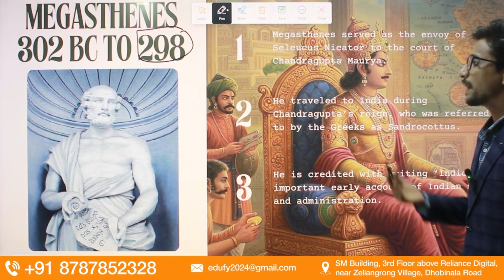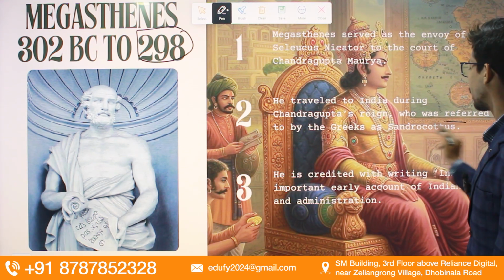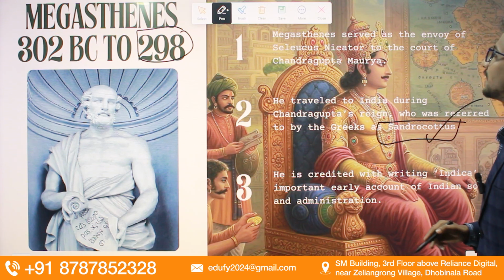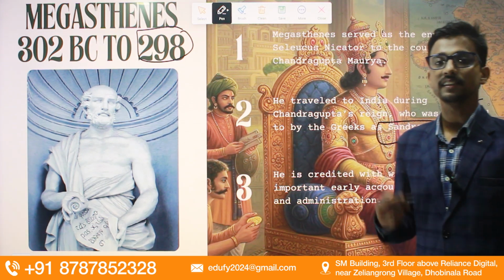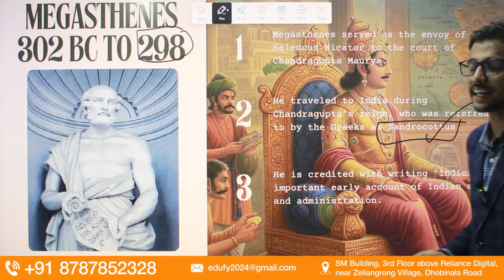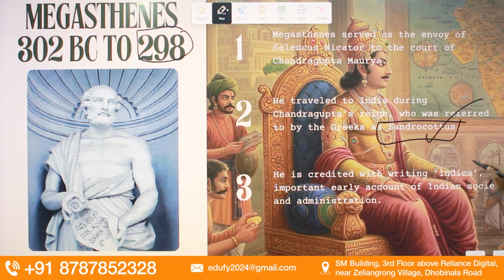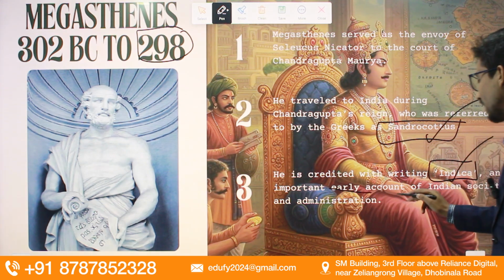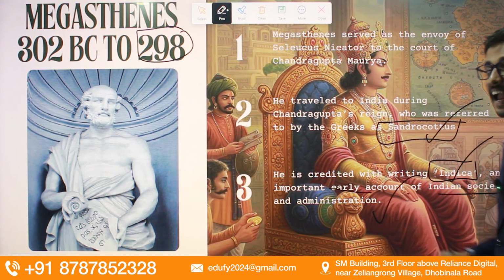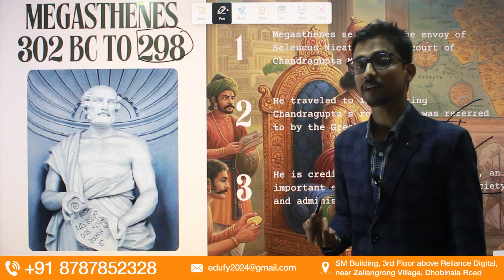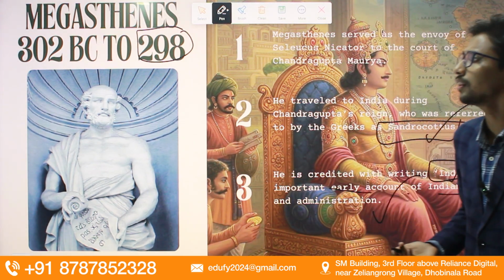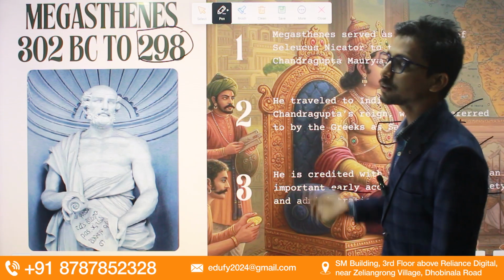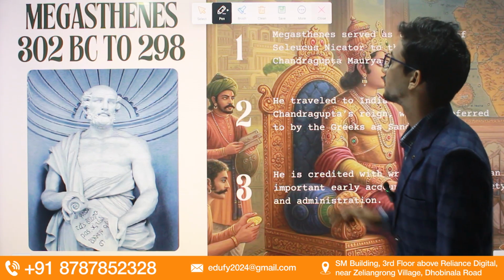This Megasthenes used to refer to Chandragupta Maurya as Sandrocotus. Basically he was an ambassador in the court of Chandragupta Maurya, and later on he wrote a book about India named Indica, which was an important early account of Indian society and administration. So this was all about Megasthenes. He was basically a Greek ambassador.